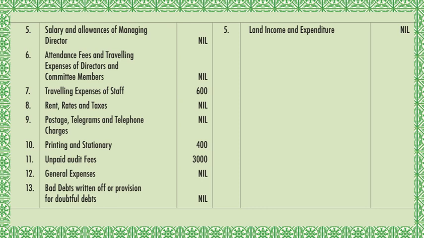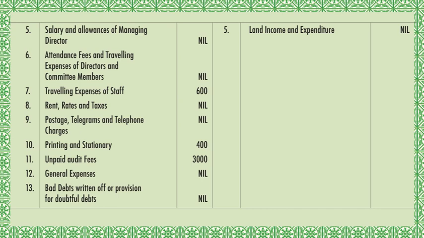Seventh, travelling expenses of staff. This is given in the trial balance, students. You can see in the trial balance, travelling and conveyance is given as 600. That amount is considered to be travelling expenses of staff. So you are transferring that to the expenditure side.